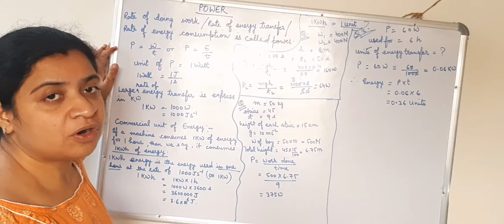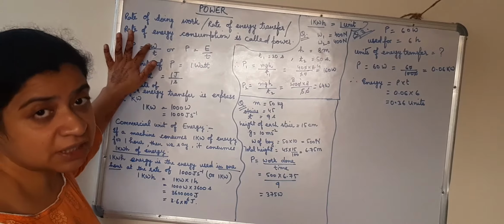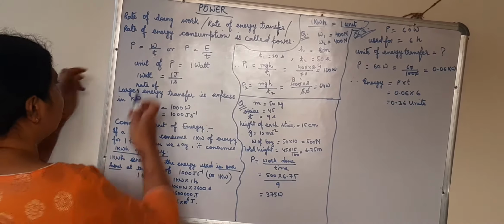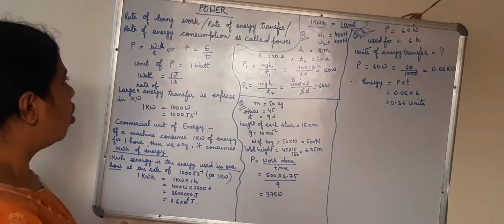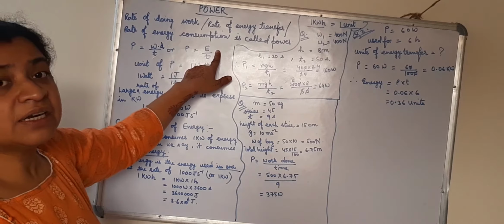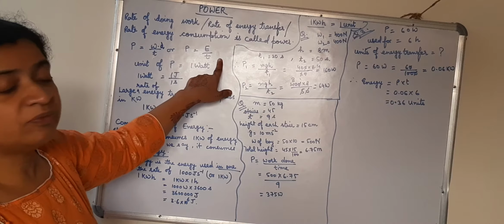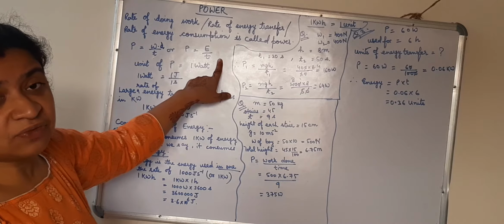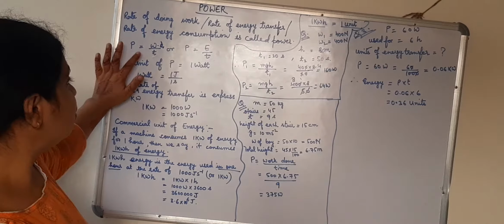The expression for the power will be P is equals to W upon T, where W is the work done. Or P is equals to E upon T, where E is the energy, rate of energy transfer or rate of energy consumption. Wherever the term rate is involved, time is involved. So that is why there is E upon T and W upon T.